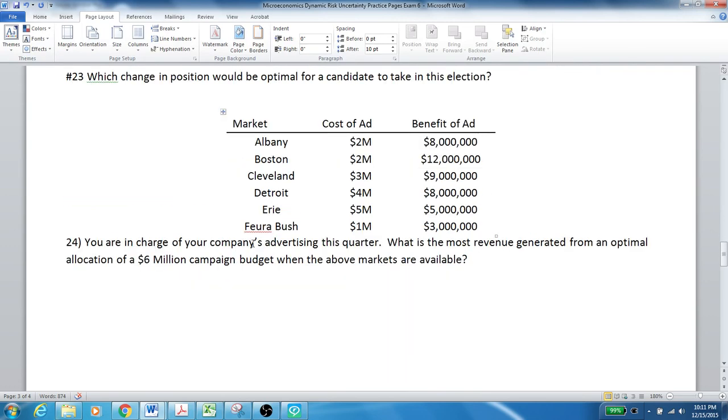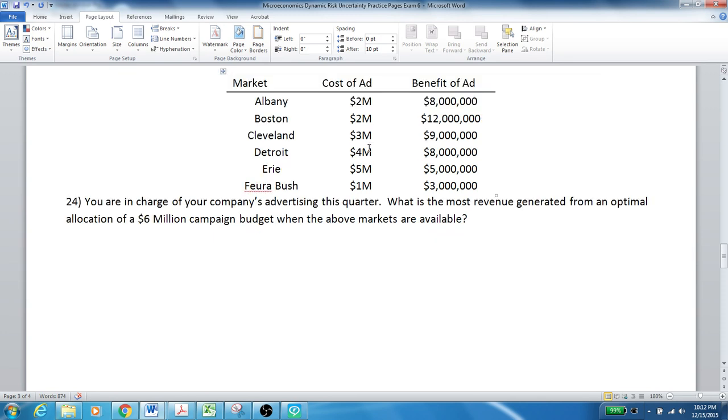All right. Then we go to the last question here that's on this review sheet. We've got 6 cities. We've got 6 different costs of campaigning or advertising in each of those cities, and 6 different benefits of advertising in those cities. You're in charge of your company's advertising this quarter. What's the most revenue generated from an optimal allocation of a $6 million campaign budget when the above markets are available? So where should you spend your advertising campaign dollars?